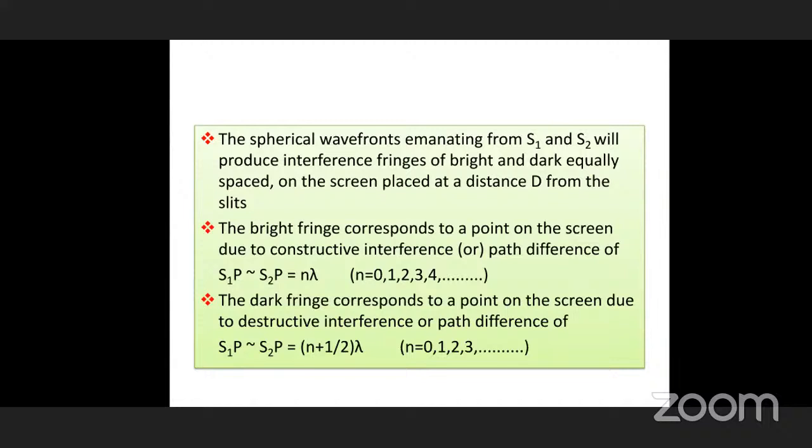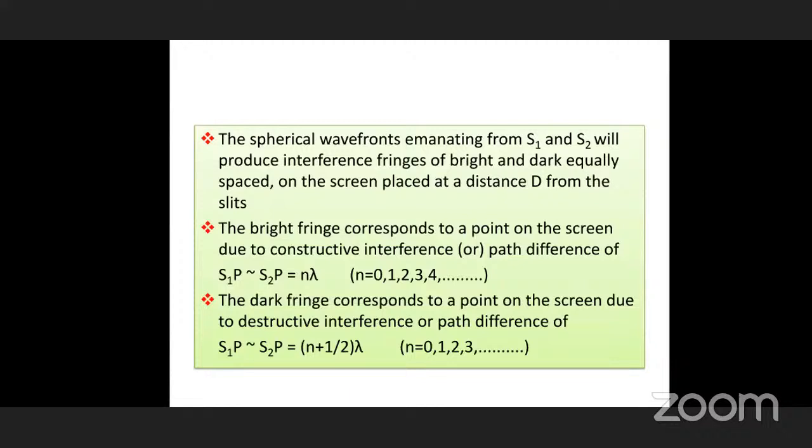The bright fringe corresponds to a point on the screen due to constructive interference. Let us take at point P a constructive interference. Now, what is the path difference? Path difference means nothing but distance difference, S1P minus S2P, or you can write S2P minus S1P.